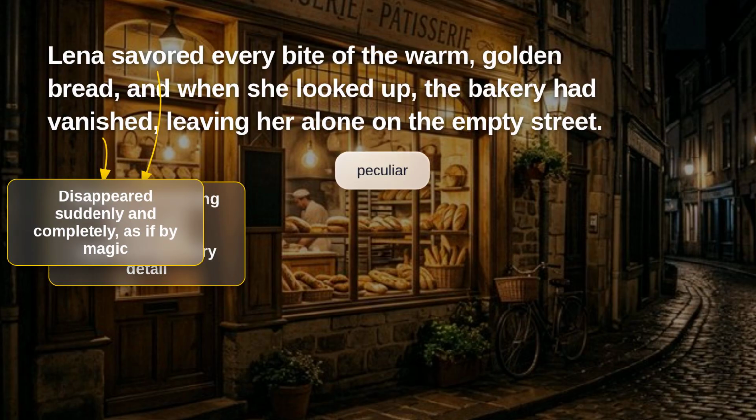Remember the word peculiar from sentence 2? A bakery that vanishes is definitely peculiar. In fact, it might be the most peculiar thing Lena has ever seen.